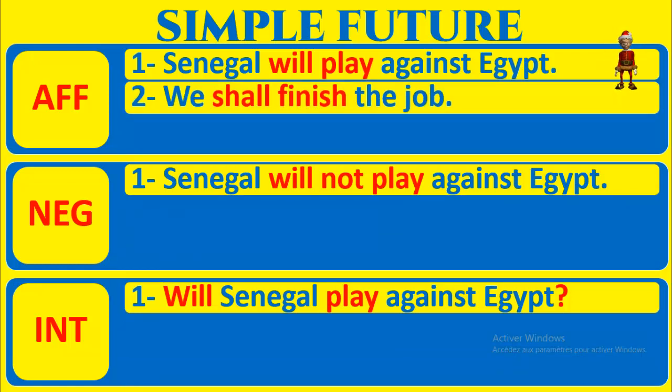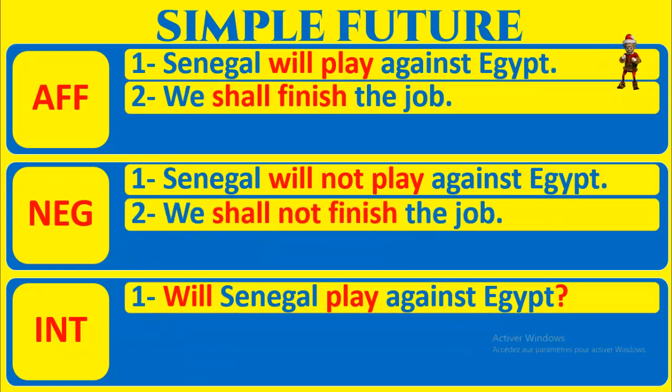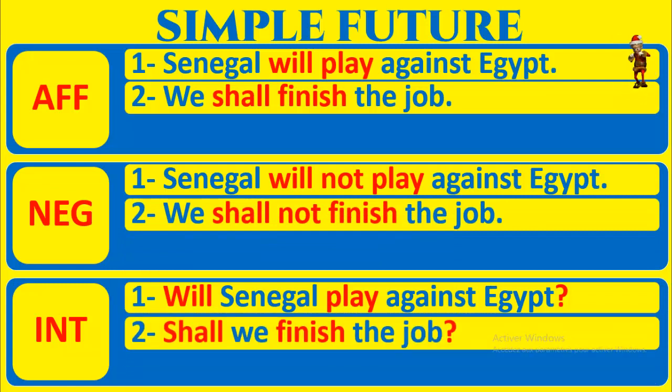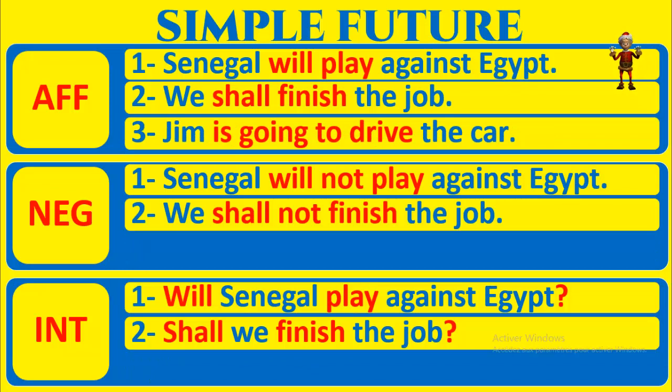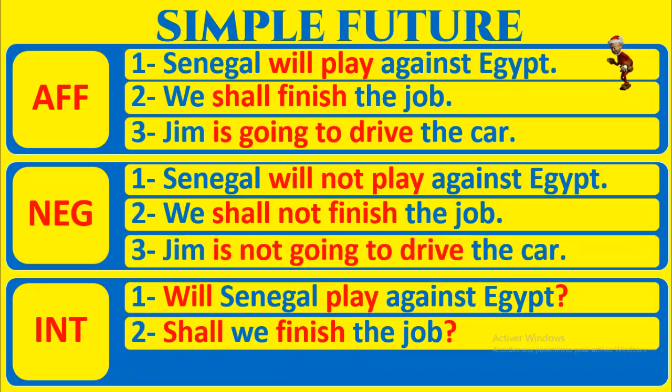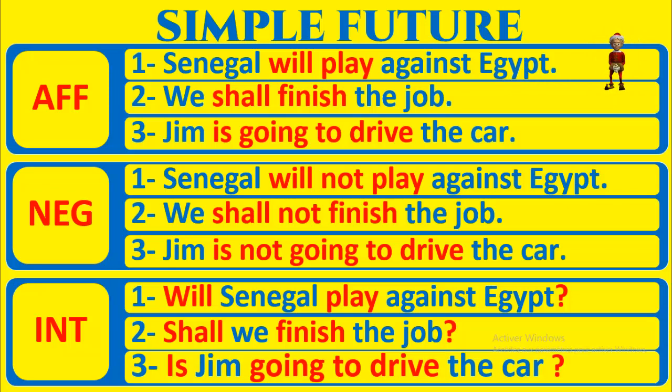Number 2: we shall finish the job. Shall not finish. Shall we finish the job? Number 3: Jim is going to drive the car. Negative form: Jim is not going to drive the car. Interrogative form: is Jim going to drive the car? And don't forget the question mark, please.